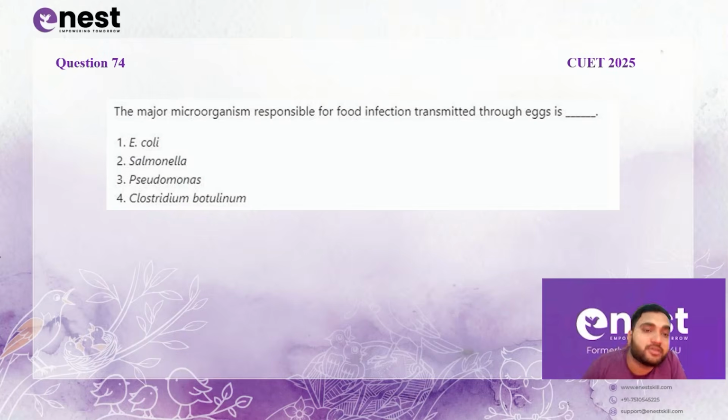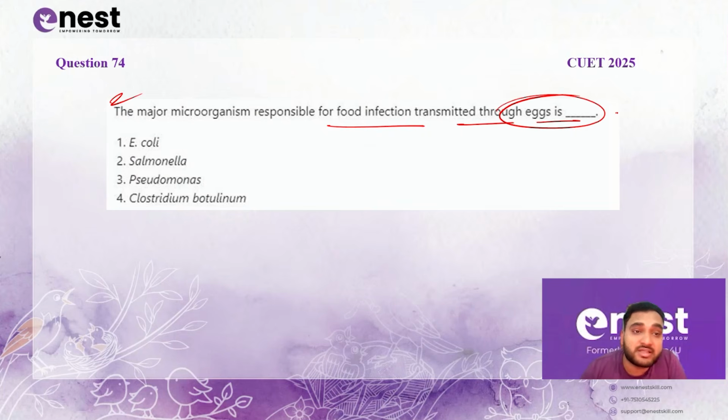Then coming to the next question, the major microorganism responsible for the food infection transmitted through eggs is... Now we often discuss for food handlers that salmonella is the most prominent through eggs, because on the surface of the egg you have the intestinal bacteria of your hen. So salmonella is the major microorganism which is transmitted through eggs via improper handling, and it is majorly because of contamination on the surface of the egg as well as poultry intestinal tract. Okay, so the second is the right option for this question.